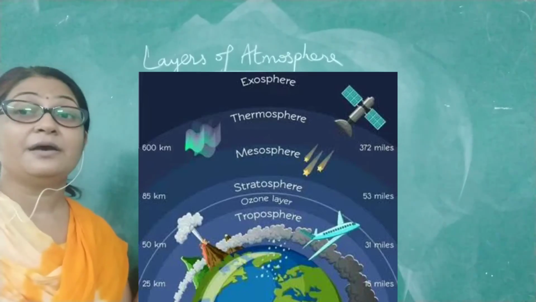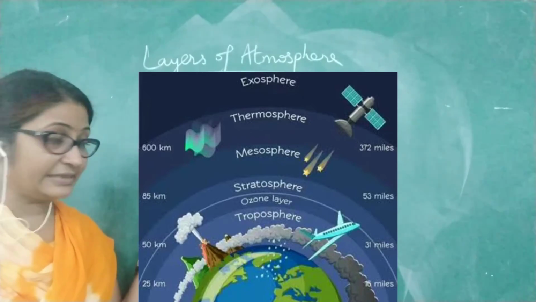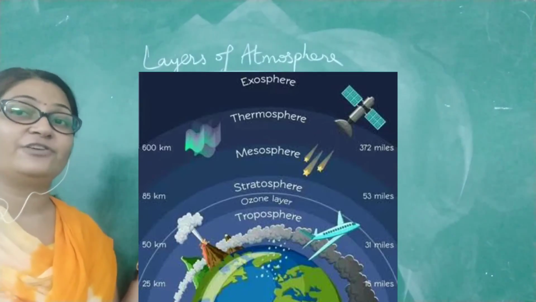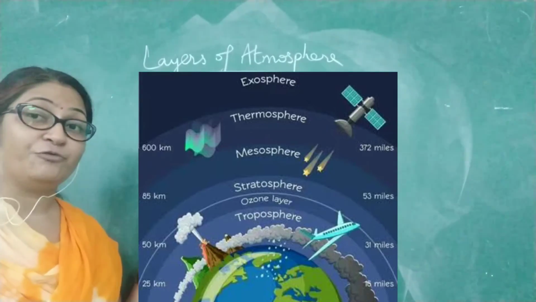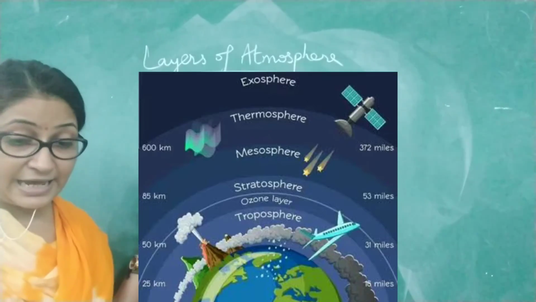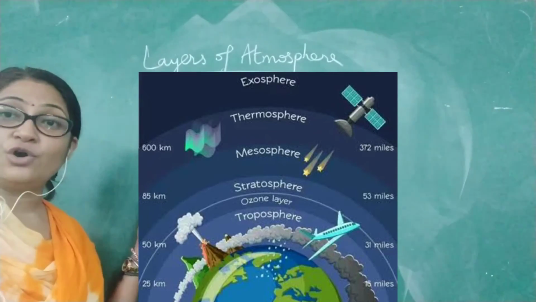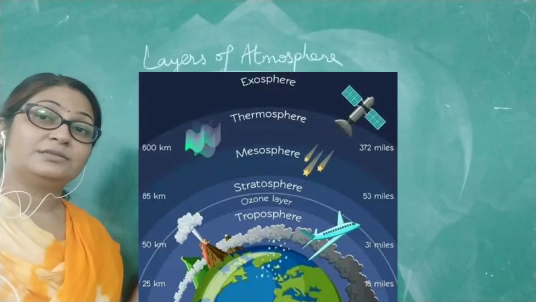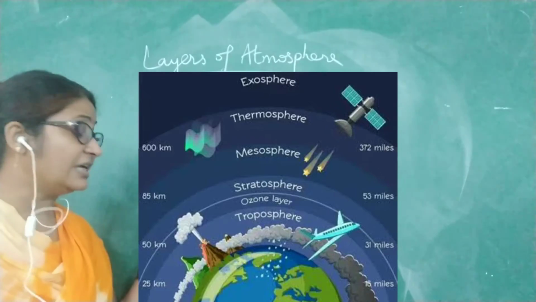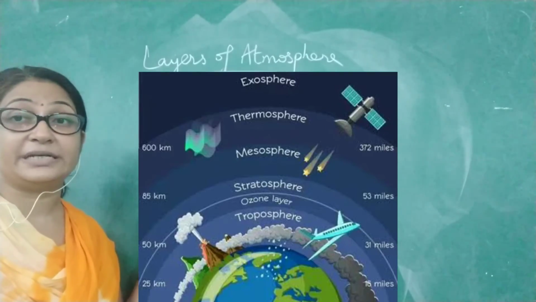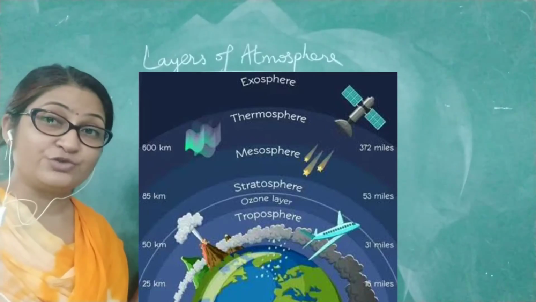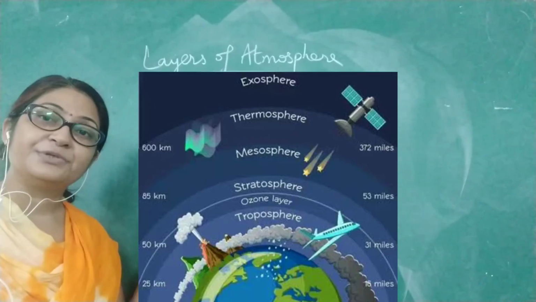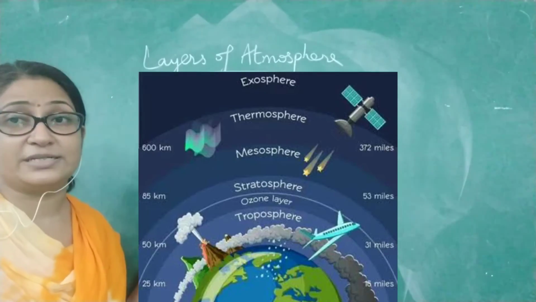Coming to the third layer, we have the mesosphere. In this layer, the height is from 50 kilometer to almost 85 kilometers. Whichever meteors or meteorites tend to enter toward the earth's surface are burnt here. As I told you just now, the atmosphere saves our earth from all such things as well. So they are burnt in the third layer, the mesosphere.